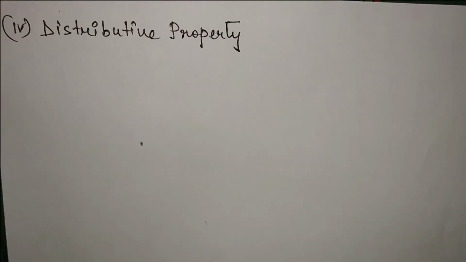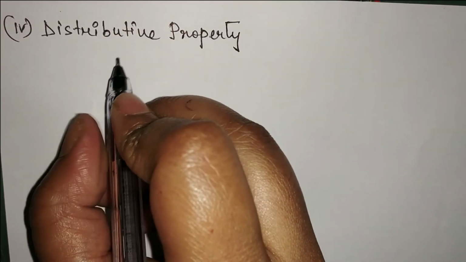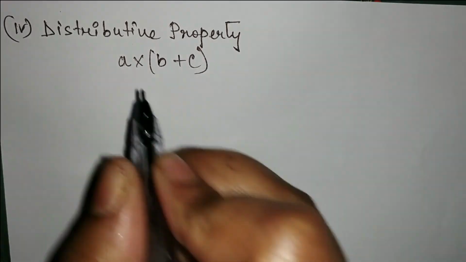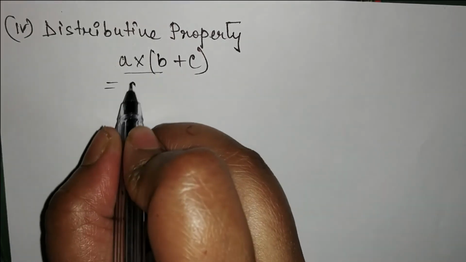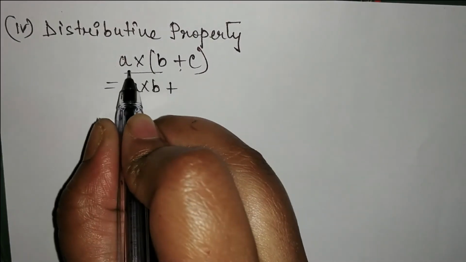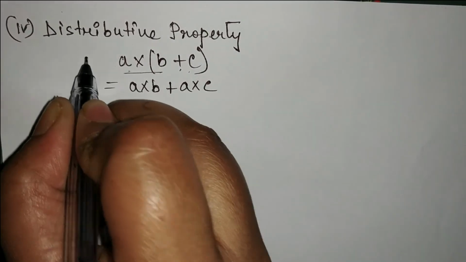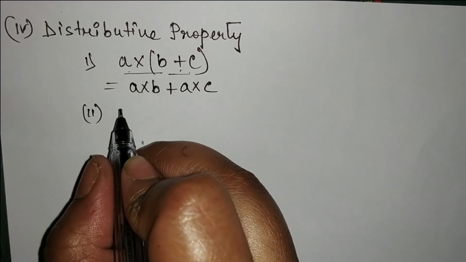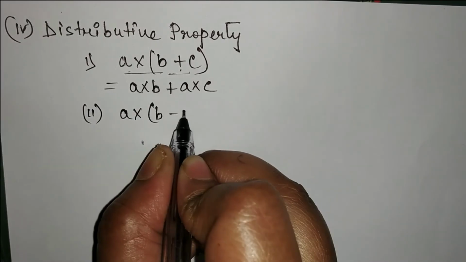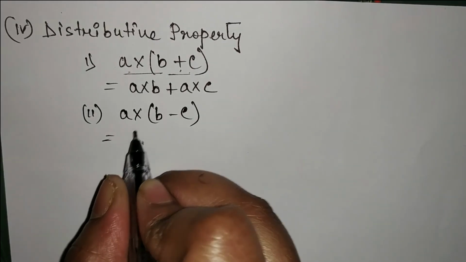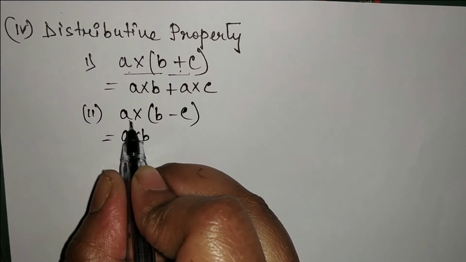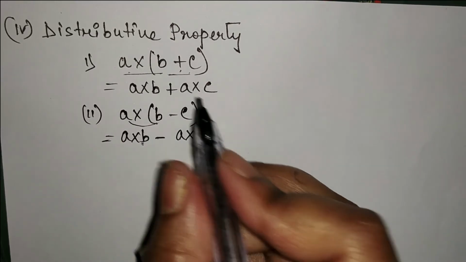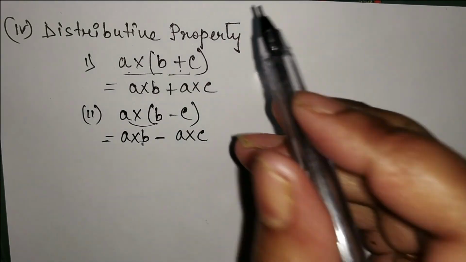Now next we have distributive property. Now under this property, we can say that if A into B plus C, then it can be written as A into B plus A into C. Or if minus sign is there within the bracket, like if A into B minus C, then we can say that A into B, after multiplying this, then minus sign A into C. So this can be applicable for rational numbers also.